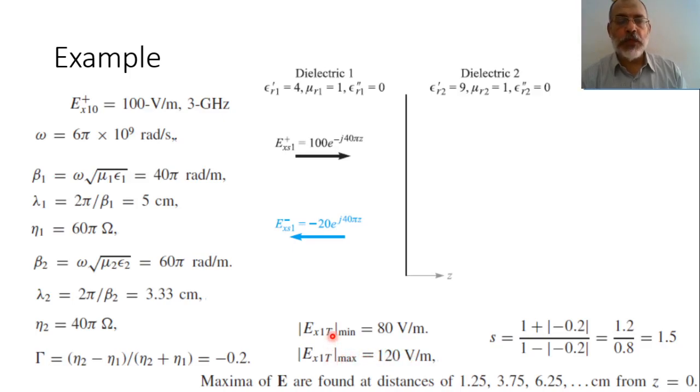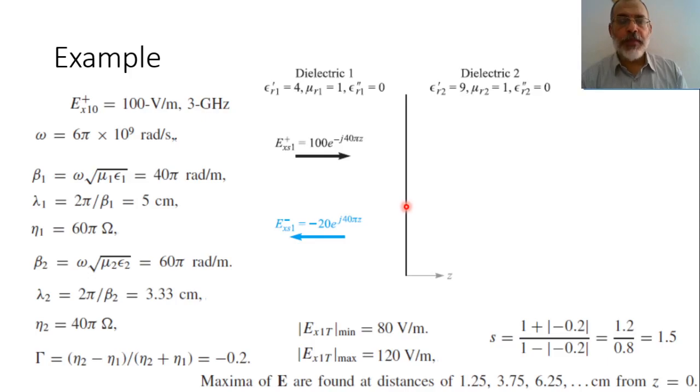And the standing wave ratio would be E maximum over E minimum, or in other words, 1 plus the magnitude of the reflection coefficient over 1 minus the magnitude of the reflection coefficient, which is 1.2 over 0.8. So the standing wave ratio in this case would be 1.5. Now, the phase shift of the reflection coefficient is pi. So effectively, the first minimum starts at the interface between the two media.